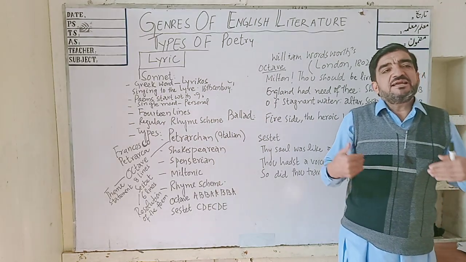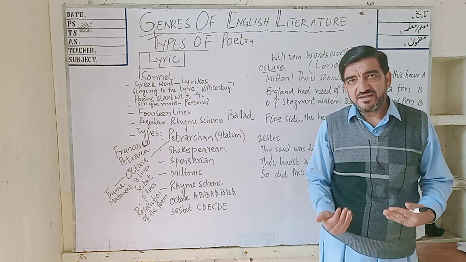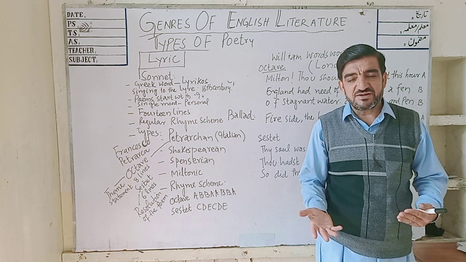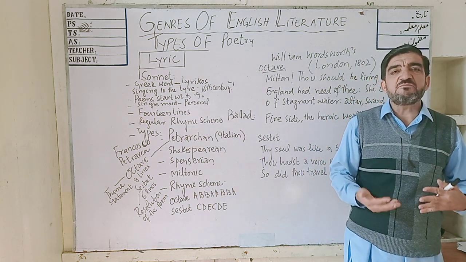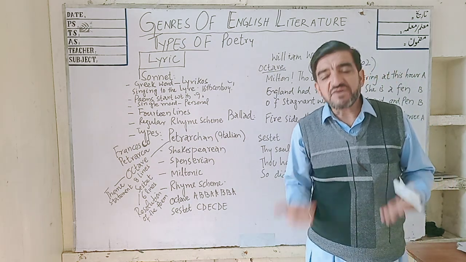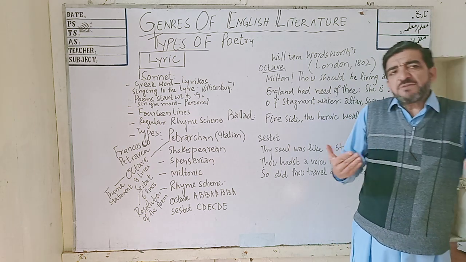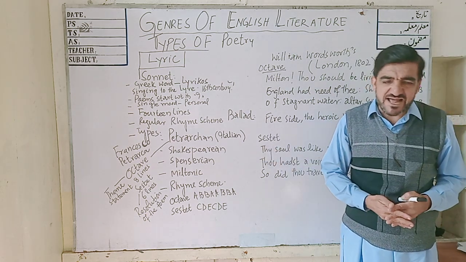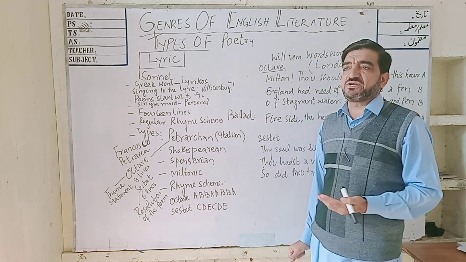Poetry is the process of expression, the process of sharing internal views and ideas with the readers as well as with the listeners. Mainly, poetry is divided into two major classes. One is called romantic poetry and the other is called classical poetry.